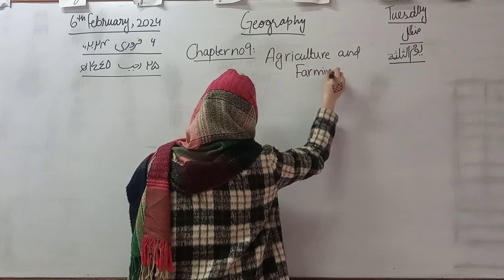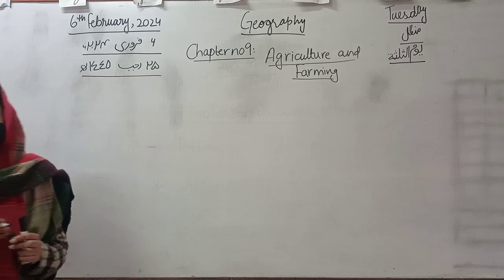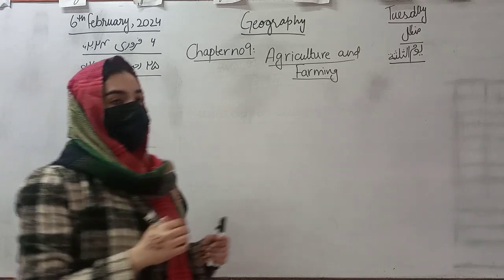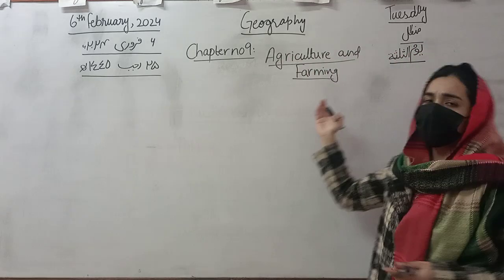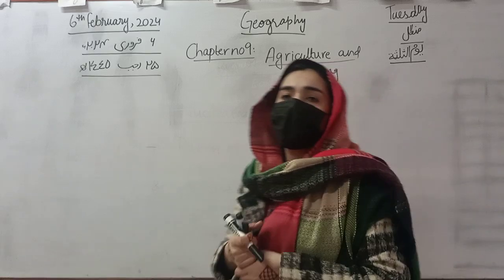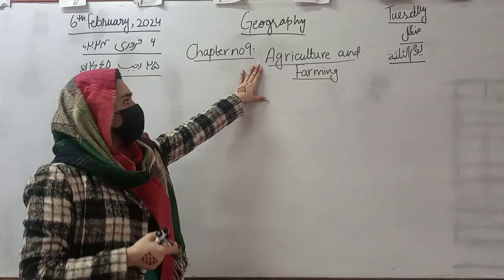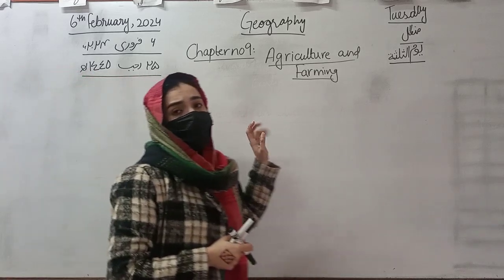Will someone tell me what agriculture and farming are? Does anyone know about agriculture and farming? Yes, good. Farming is basically keeping animals. And what does agriculture mean? Yes, very nice. It is cultivation of crops.